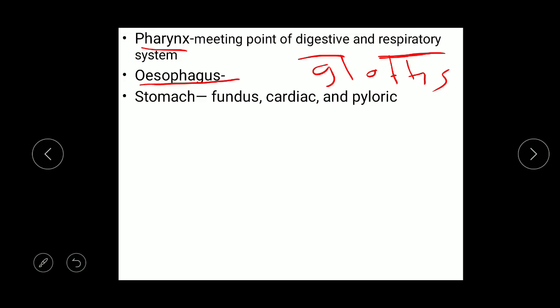Esophagus is a tube-like structure which passes from the neck region to the thoracic region and further joins the stomach. Stomach is a J-shaped bag-like structure which is divided into three regions: fundus region, cardiac region and pyloric region.